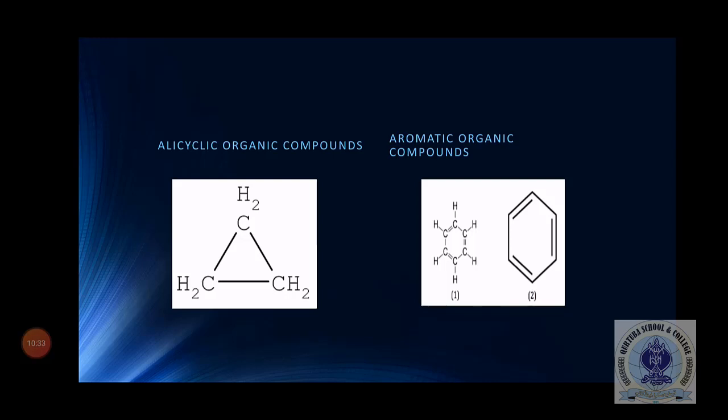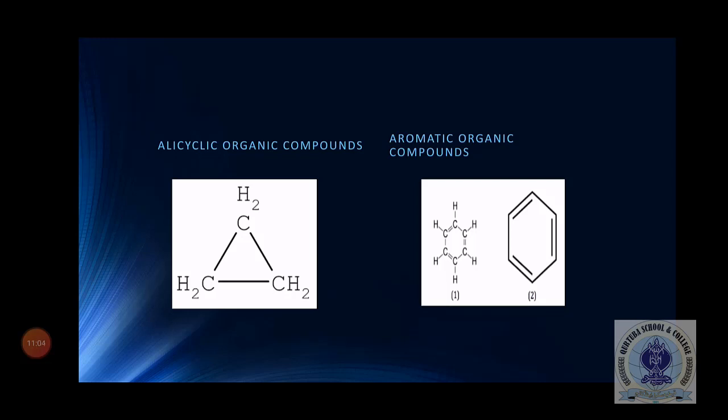There is a double bond between carbon number 1 and carbon number 2, and there is a single bond between carbon number 2 and carbon number 3. So there will be one single bond and one double bond alternatively. That's why they are called aromatic organic compounds, while alicyclic organic compounds will not have aromatic character.